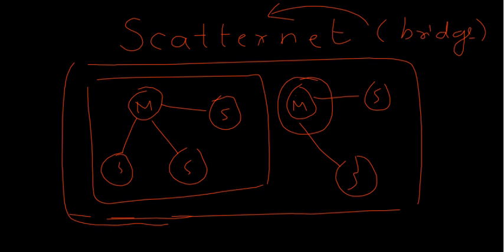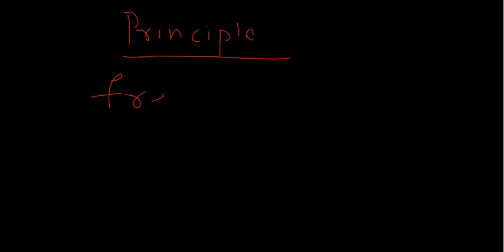So we should also know on what principle exactly this Bluetooth works. The principle on which the Bluetooth technology works, basically we call it as frequency hopping. This is how your Bluetooth technology works.